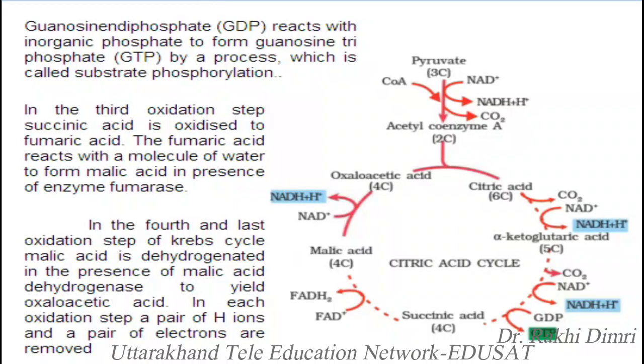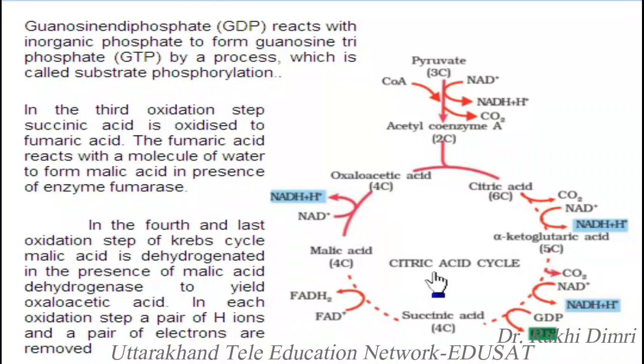This succinic acid is oxidized first to fumaric acid. The fumaric acid reacts with a molecule of water to form malic acid in the presence of the enzyme fumarase.